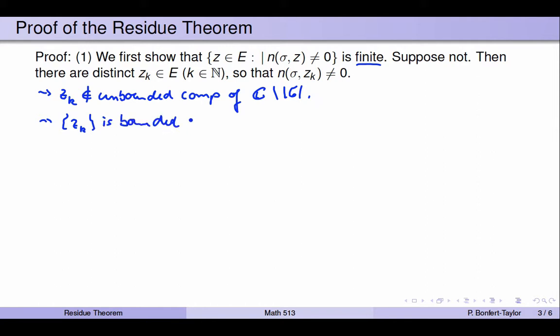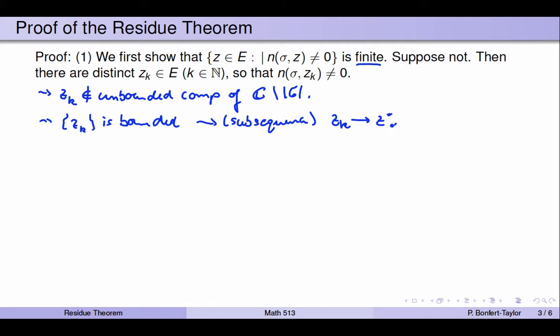And a bounded sequence in the complex plane has a subsequence that converges. And so we might just as well assume that we chose that subsequence to begin with. And so we can assume by passing to a subsequence that the sequence zk converges. And I'll call the limit z star.